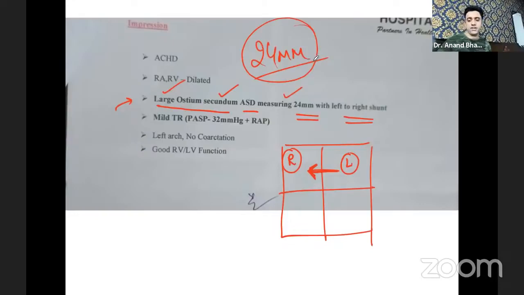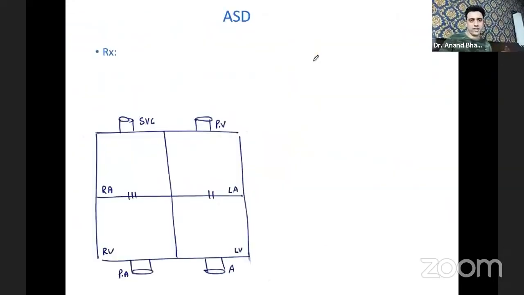So now we'll do the surgical treatment. What should we do for this case? So what do you think? Any idea? This ASD is 24 mm. So guys, what do you think? Do you want to do surgery for this case? You want to do conservative management? What do you want to do? Any idea? What do you think?